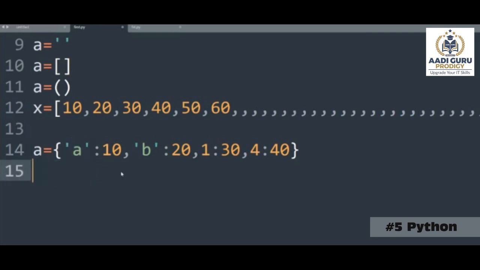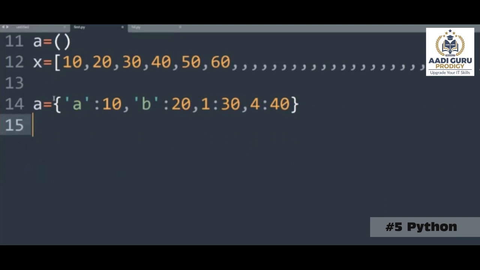Clear? This is just to show you how the dictionary will look. What is this key? What is this value? How will the data look? How to create a dictionary? Is it clear to you, these few points? Yes, sir. Does anybody have any questions regarding this? How to create a dictionary? How will the data be stored inside a dictionary?